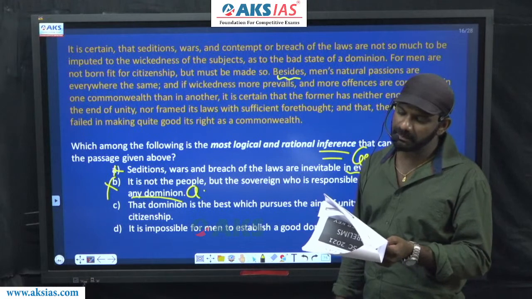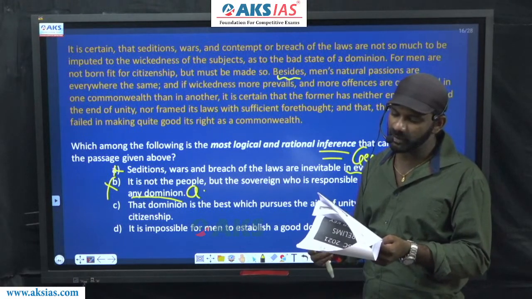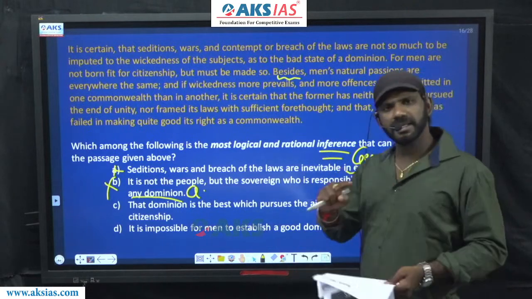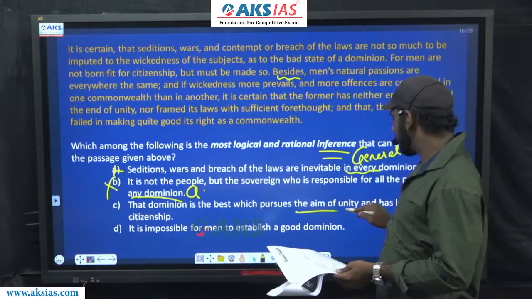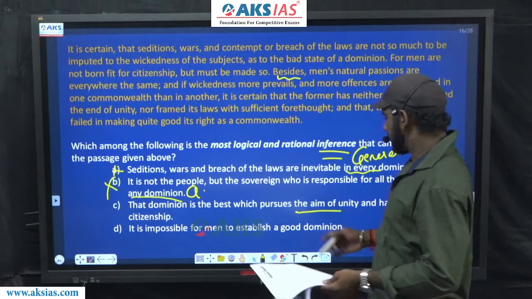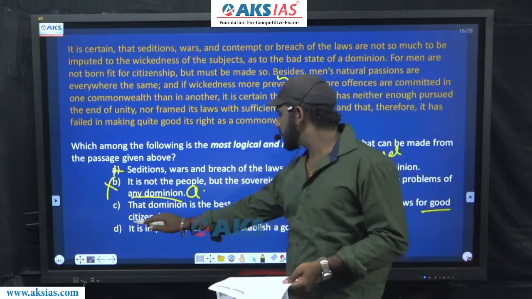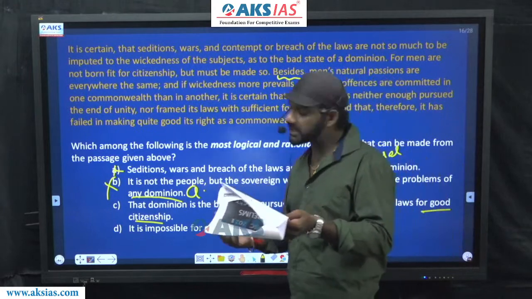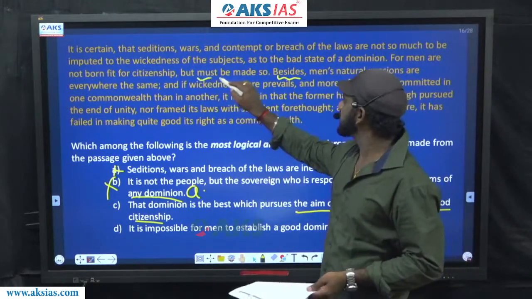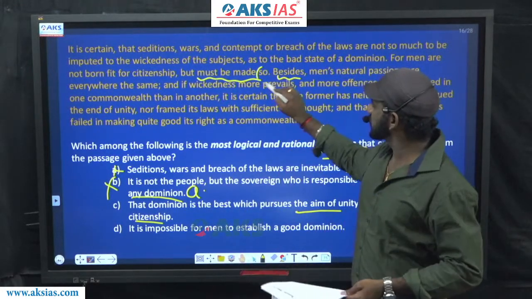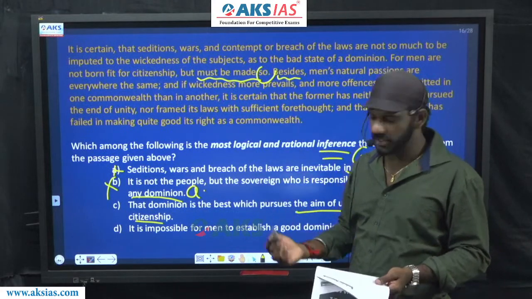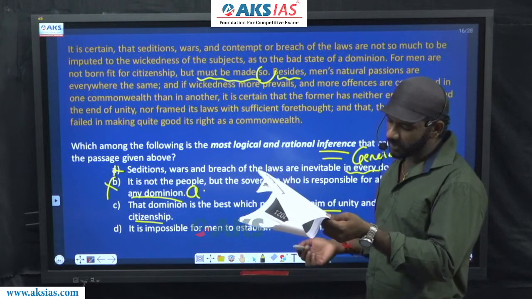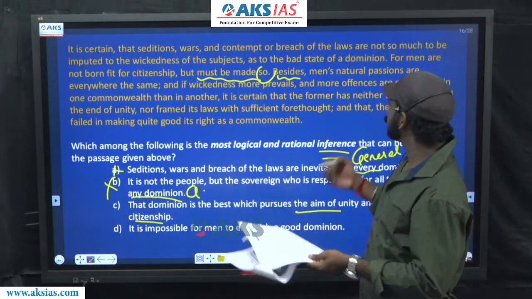The domain is the best which pursues the aim of unity and has laws for good citizenship. The paragraph talks about the aim of unity. The paragraph talks about laws for good citizenship as well. It says, men are not born fit for citizenship, but must be made so. Must be made so means must be made fit for citizenship. This is completely fine. The aim of unity is also talked about there.